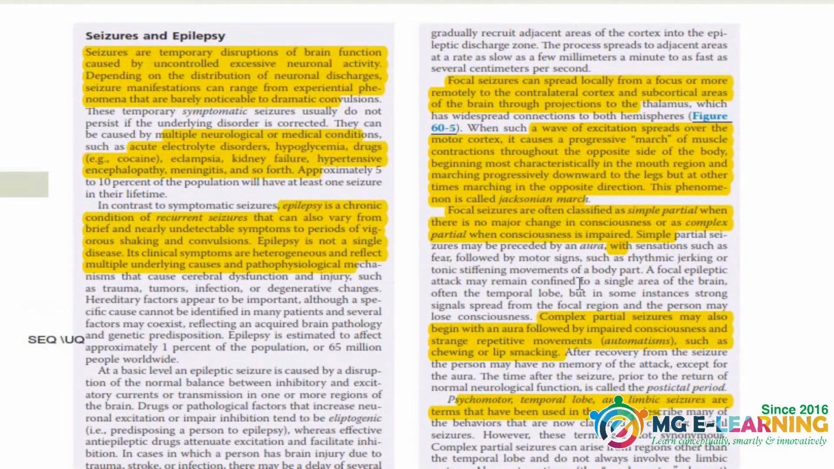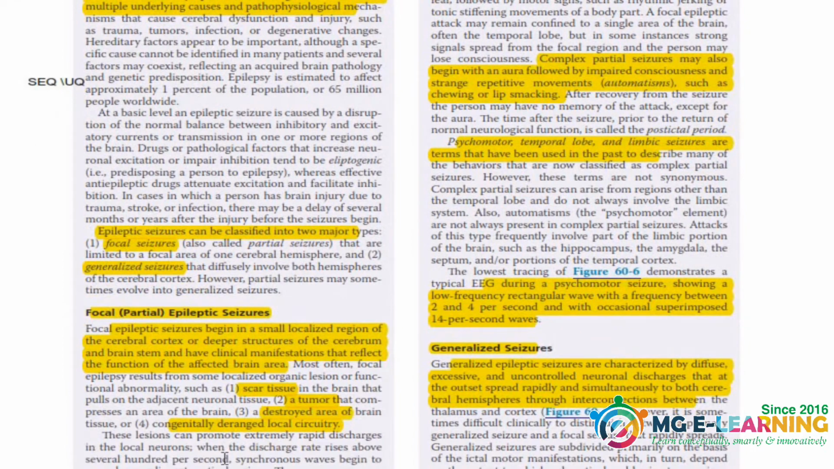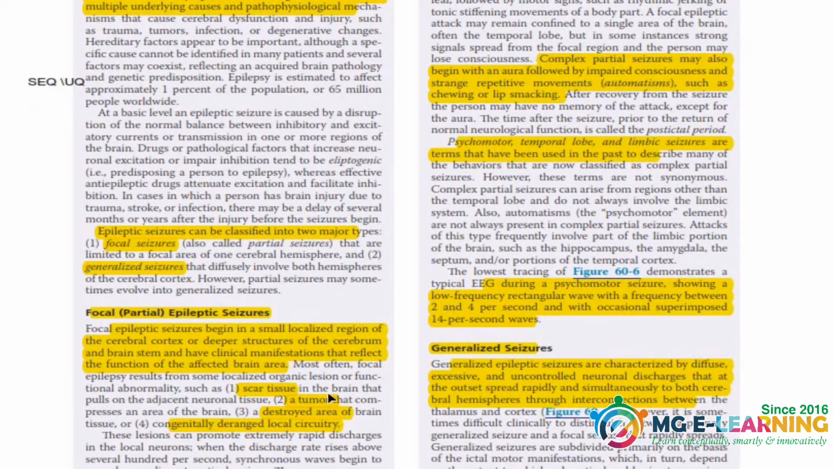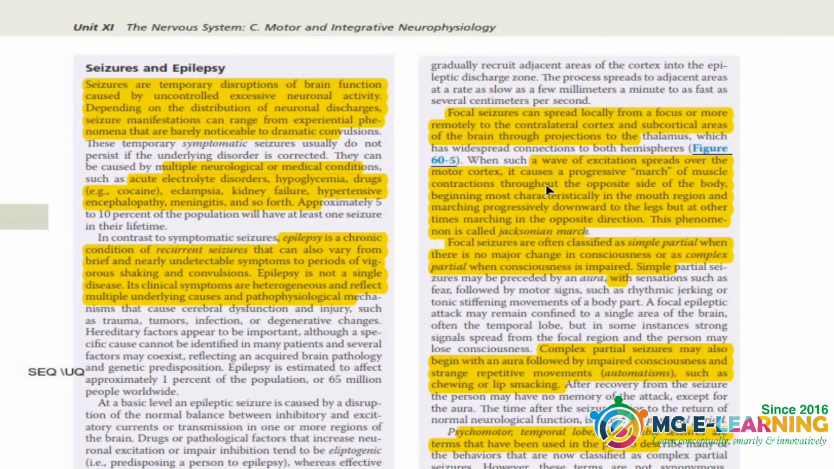Now the next important SEQ of this chapter is seizures and epilepsy. You have to differentiate between seizures and epilepsy. You have to classify the epileptic seizures like focal seizures and generalized seizures, and you need to know the details about the 2 different types of seizures. I have highlighted all the important text in this blue box so you can memorize all the highlighted things.